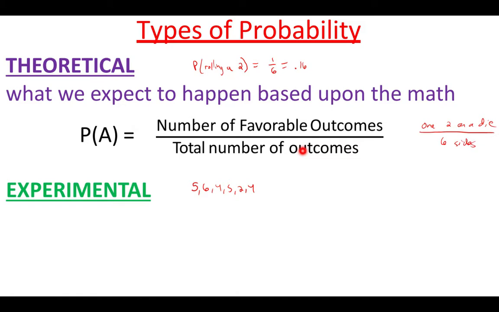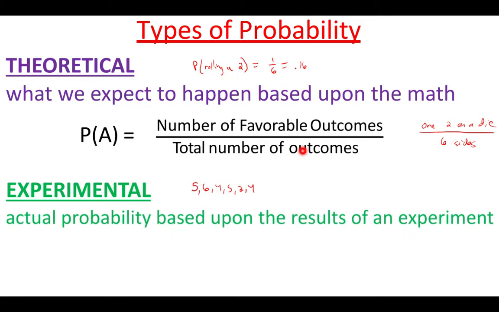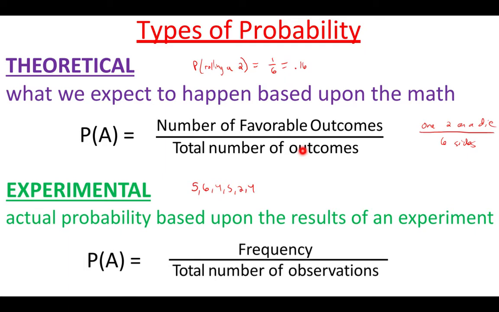Now in the experimental, that is the actual probability based on the results of an experiment. So in this experiment I rolled the die 6 times, and it turns out I did actually get a 2 one time out of 6. So that would be the frequency. Frequency is how many times something occurs. That ended up being 1.